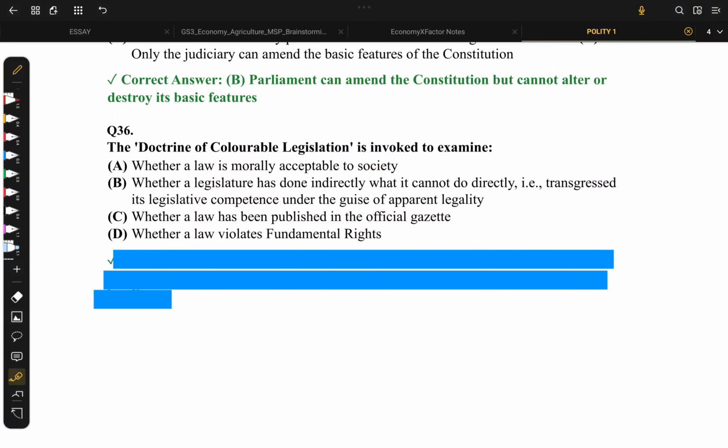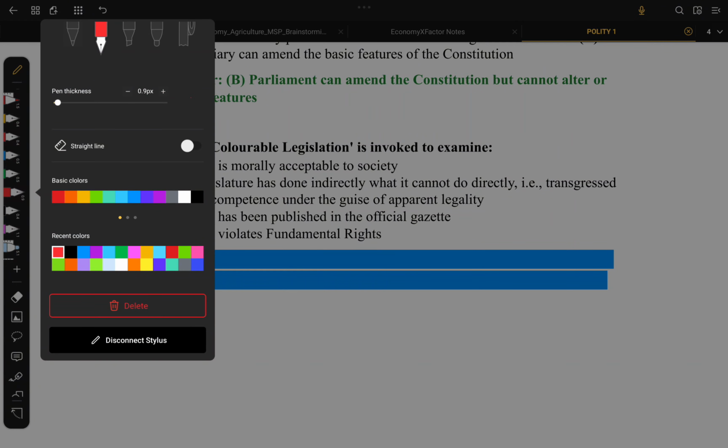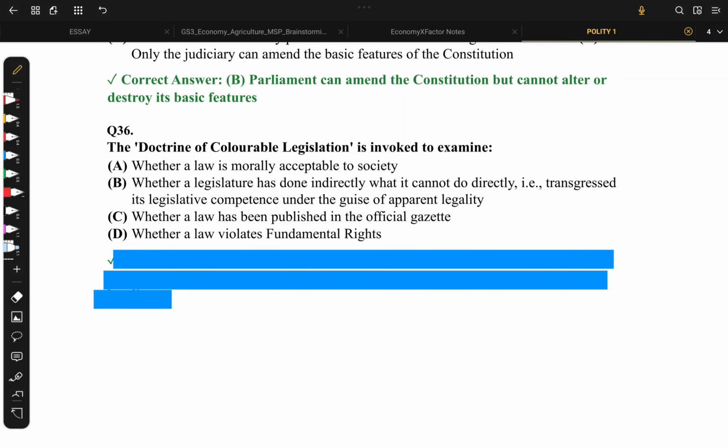Coming to the 36th, the doctrine of colorable legislation is invoked to examine option A, whether a law is morally acceptable to the society. Okay. Whether a legislature has done indirectly what it cannot do directly, it has transgressed its legislative competence under guise of apparent legality. Third option says whether a law has been published in official gazette.